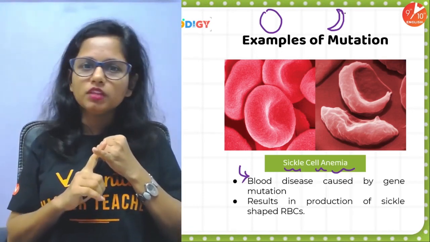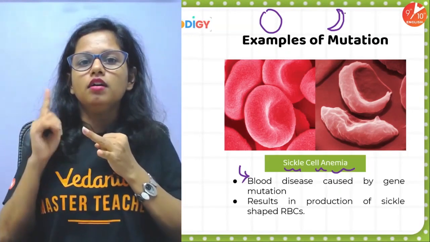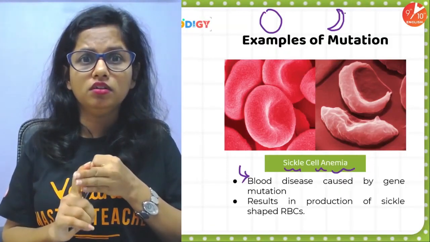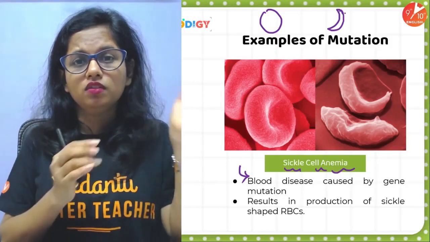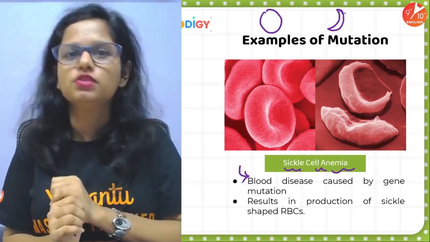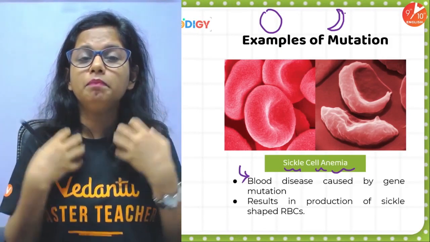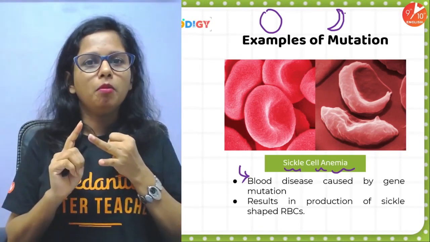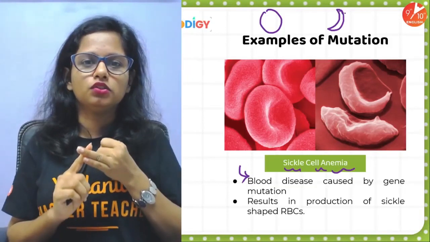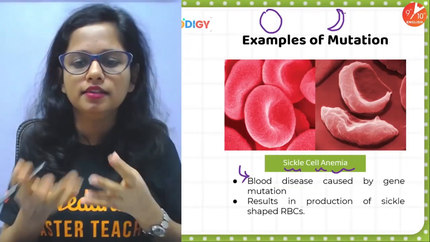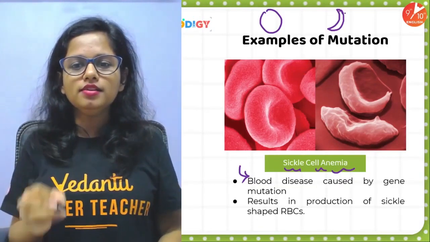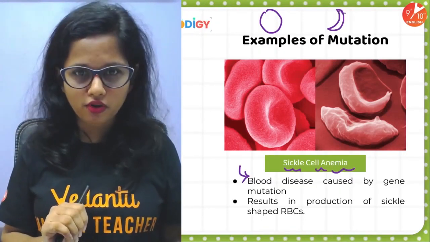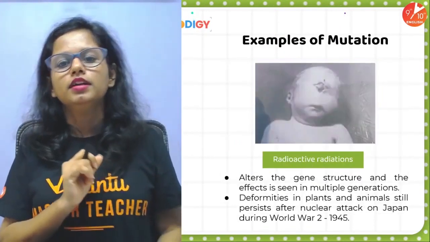One, deficiency of iron, decreased oxygen carrying capacity, and these sickle cells get stuck in the capillaries, and the person who is sickle cell anemic feels low on energy, has a pale face, and there are so many other symptoms as well. So sickle cell anemia is caused due to a genetic disorder.